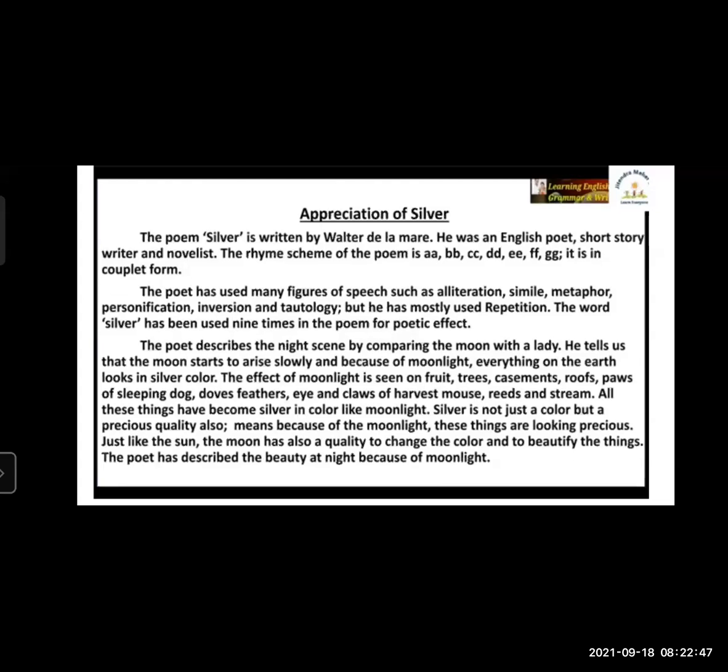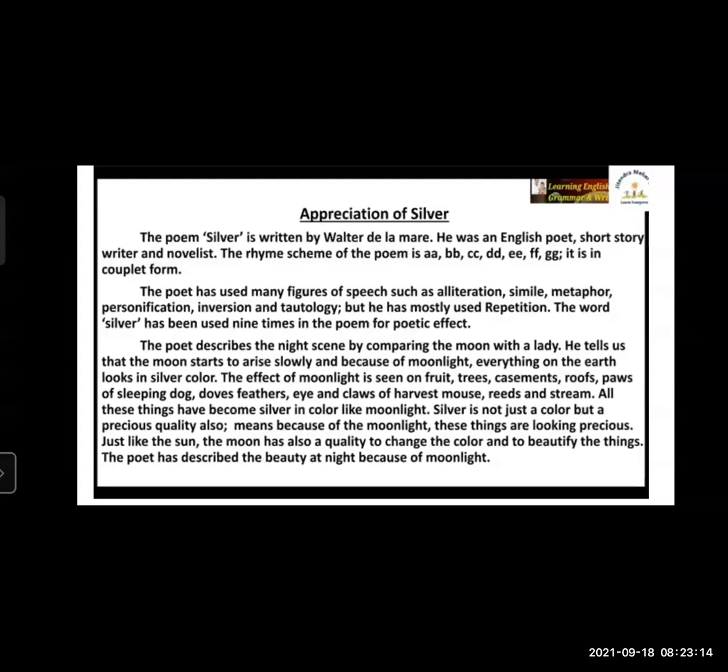Yes, if we observe here, the word silver, or silvery, is repeated again and again. In the whole poem there is a use of repetition, because the poet used words like silvery shoon, silver fruit, silver thatch, silvery sleep, silver string, silver reeds, silver eye, silver cloth.